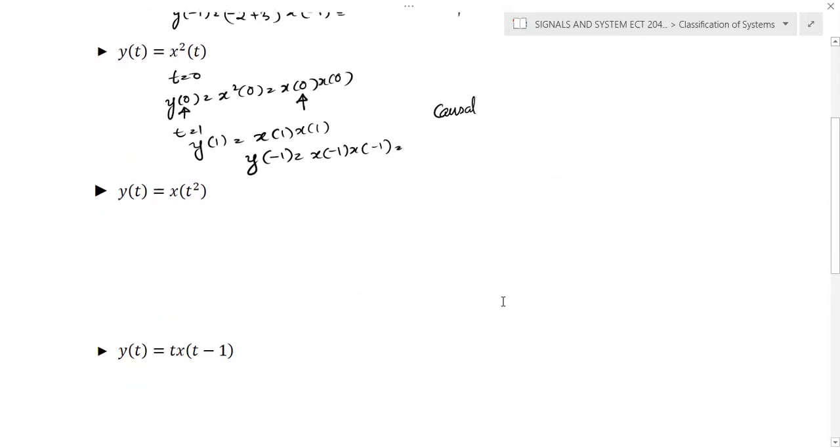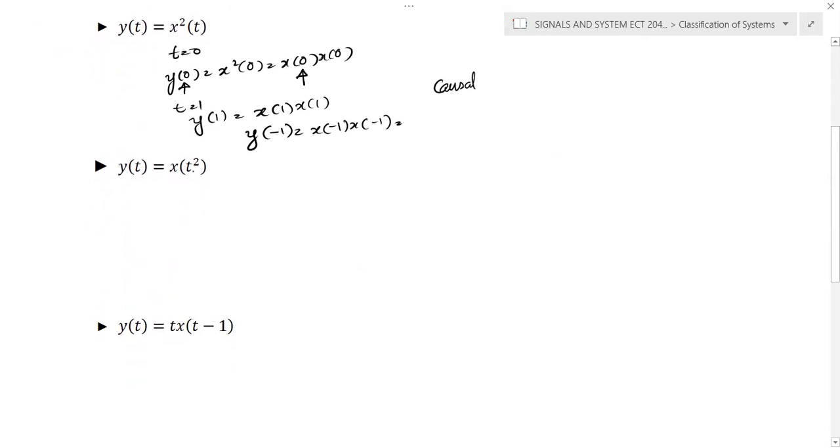Now we'll discuss the next question. y of t is equal to x of t square. Here, if you substitute t is equal to 2, you can see that the equation becomes y of 2 is equal to x of 2 square, which is equal to x of 4. At t is equal to 2, the present input is x of 2.